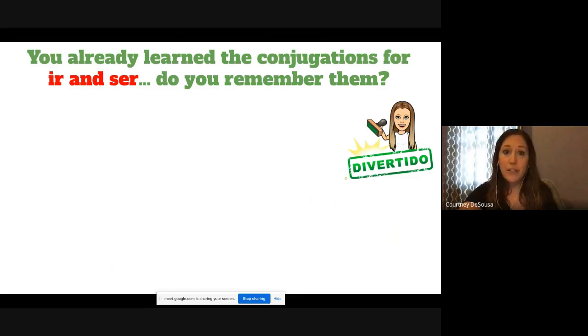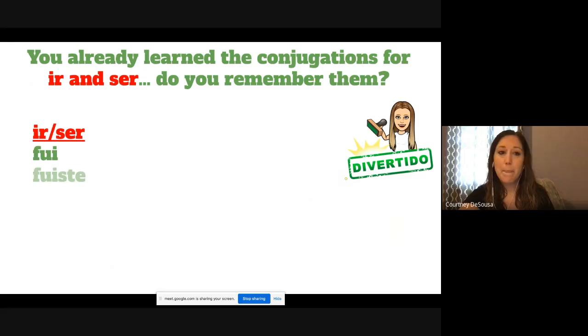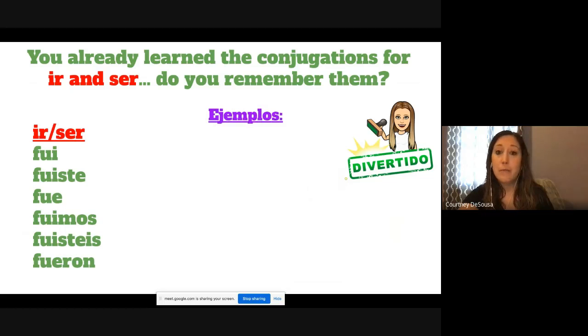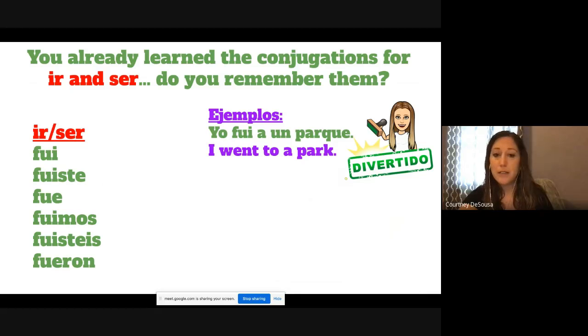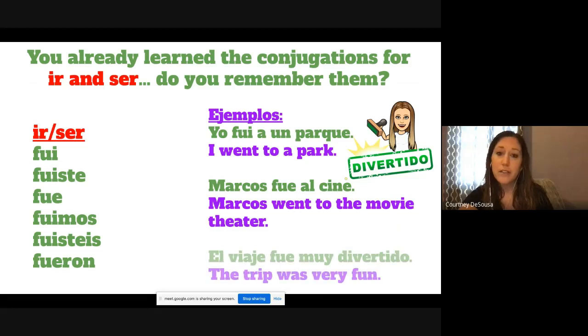Like I said, you already learned the conjugations for ir and ser. Do you remember them? Think about them. And check them if you're right. Fui, fuiste, fue, fuimos, fuisteis, fueron. Ejemplos. Yo fui a un parque. I went to a park. Marcos fue al cine. Marcos went to the movie theater. El viaje fue muy divertido. The trip was very fun.